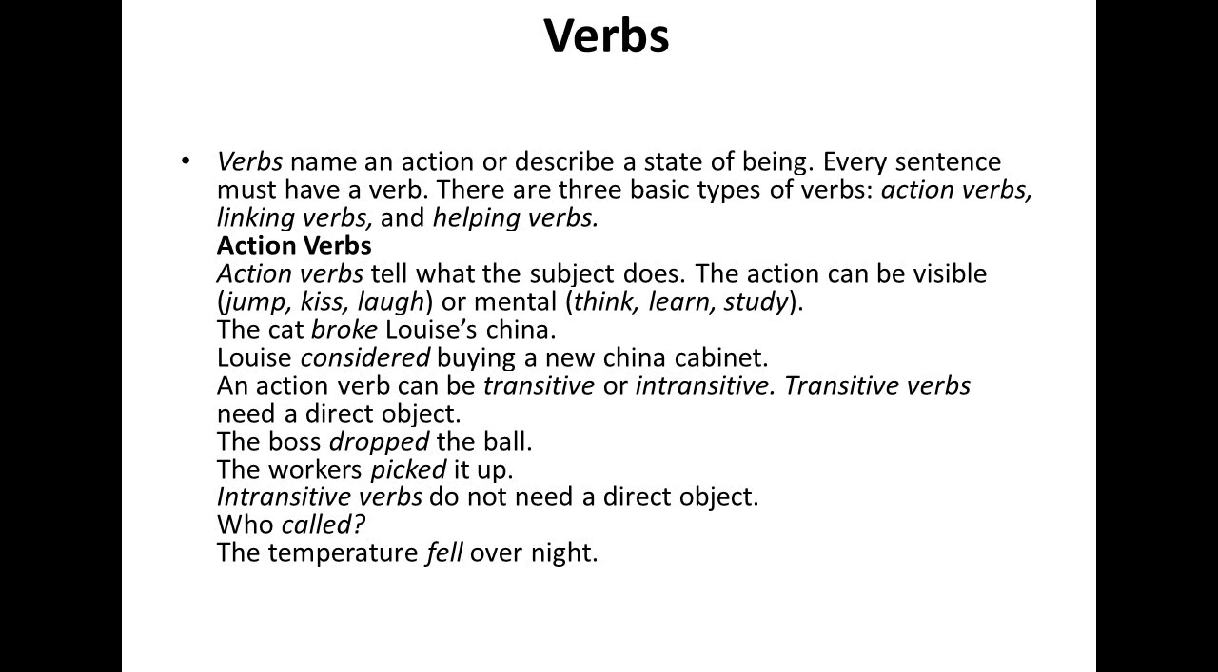The cat broke Lois' china. Lois considered buying a new china cabinet. An action verb can be transitive or intransitive. Transitive verbs need a direct object after the verb. For example, the boss dropped the ball, the workers picked it up. Intransitive verbs do not need a direct object. Who fought? The temperature fell over the night.